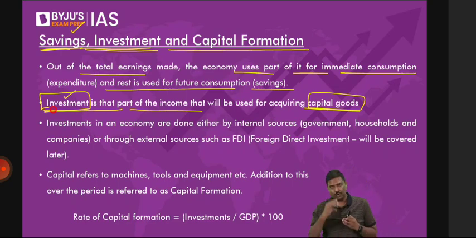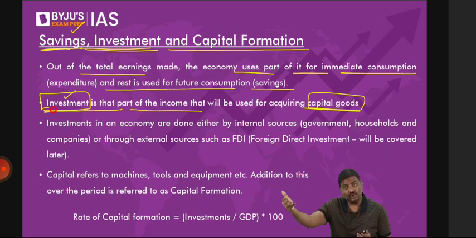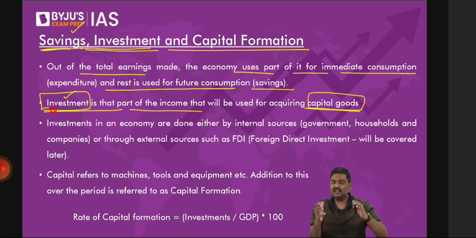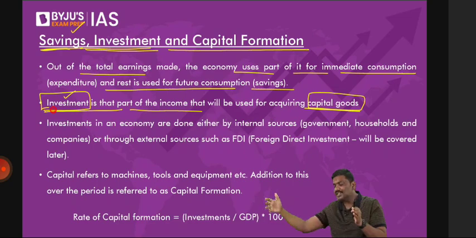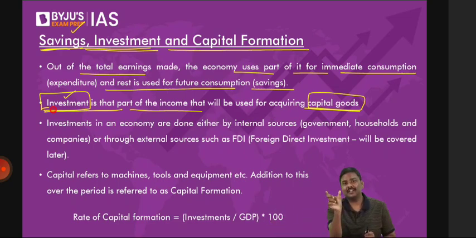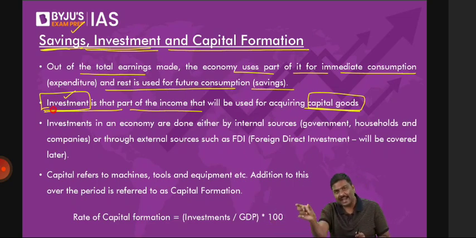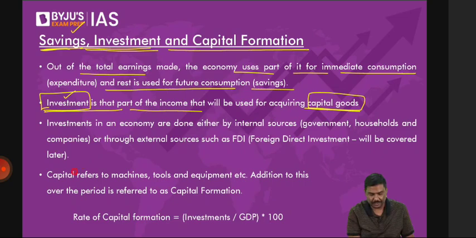Third point now. From one year to the next year, from 23 to 24, 24 to 25, investments will keep on happening. So from one year to the next, how much is the addition to the investment? From last year to this year, how much investment have I done? From this year to next year, how much investment have I done? I will measure that. And when I measure how much investment is being done annually like this, it is called capital formation.